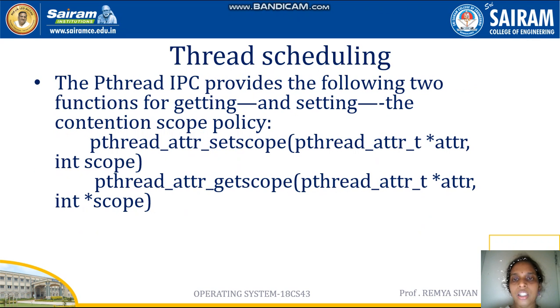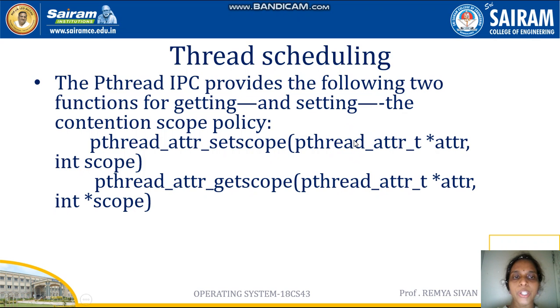These are the two functions which will be used for setting and getting the contention scope policies: pthread_attr_setscope and pthread_attr_getscope. The first one is used for setting the thread contention scope, and the second one is for getting the thread contention scope. And there are two parameters.